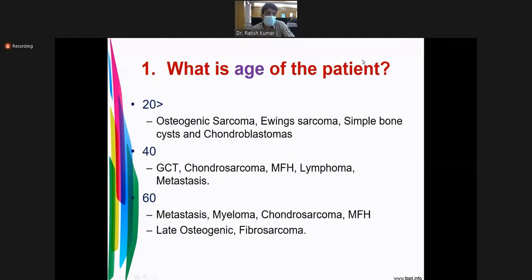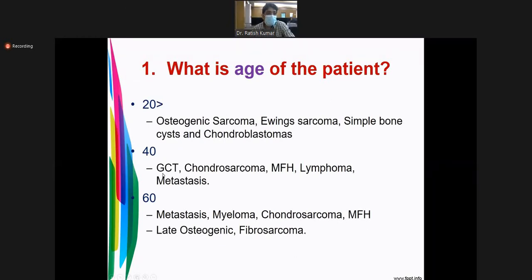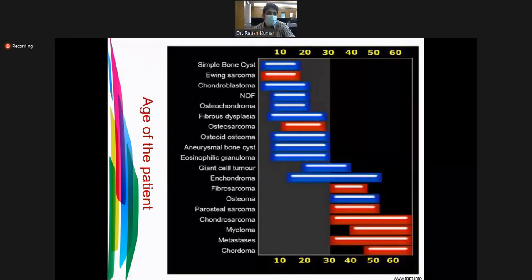What is the age? Age, because a few tumors are common before epiphyseal closure. Just like Ewing sarcoma, osteogenic sarcoma, simple bone cyst, you will find in young age. But metastasis is usually found around 60 years of age. So age is important. GCT usually occurs after epiphyseal closure, so you will find it in 30 to 40 years of age. So age is important. This slide shows the age, the tumor, and the age of the patient. Okay.